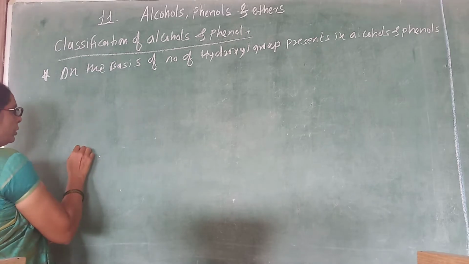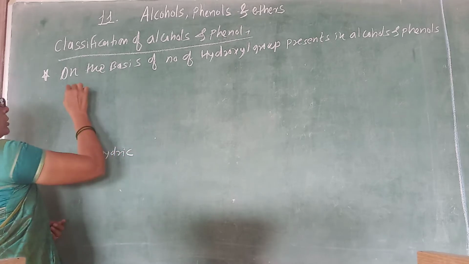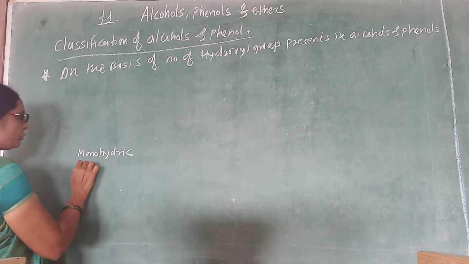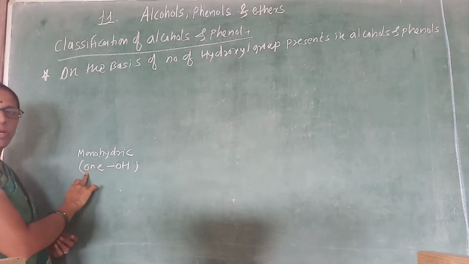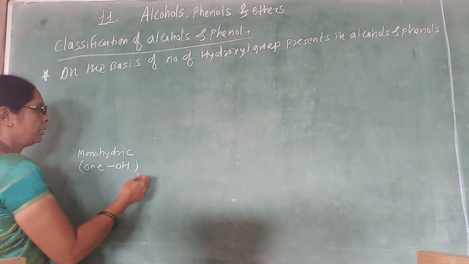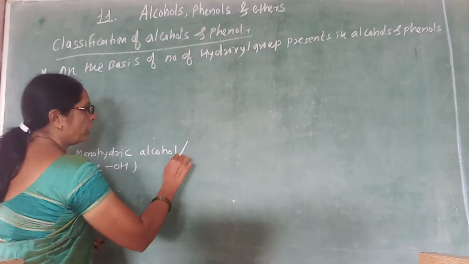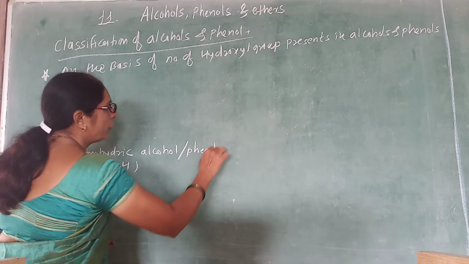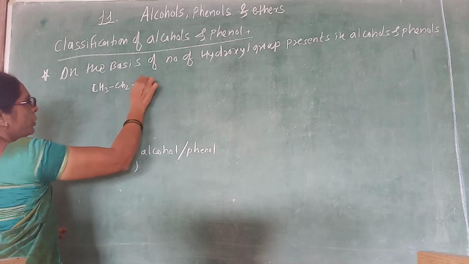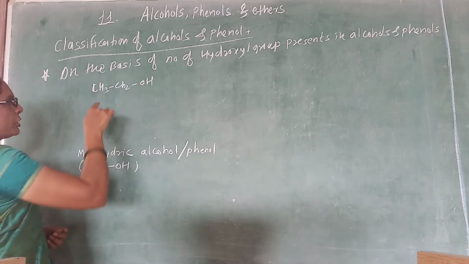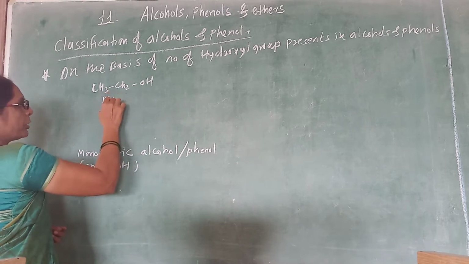So first is monohydric. They are classified as monohydric. Mono means one, hydric means hydroxyl group. If it has one OH group, it is called monohydric. If it is an alcohol, it is called monohydric alcohol, or monohydric phenol. For example, CH3CH2OH has only one OH, so it is a monohydric alcohol. The name of the compound is ethyl alcohol.